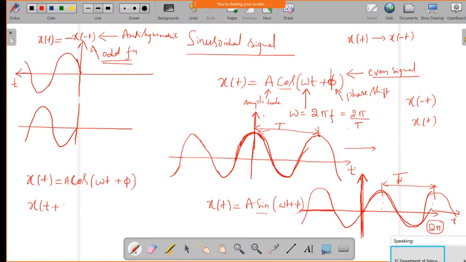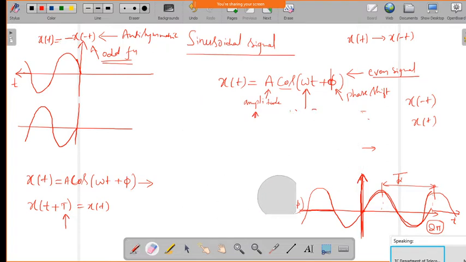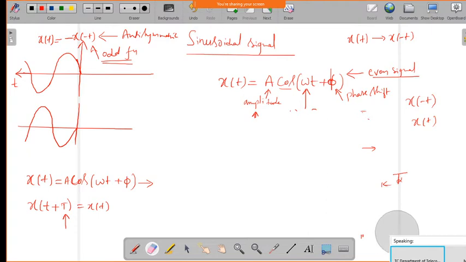If I replace t by t plus T, it should give back the same signal x of t. That is a periodic signal which we have defined for the period T. So for this signal, check whether replacing t by t plus T gives the same signal or not. Then we can say whether the signal is periodic or not.